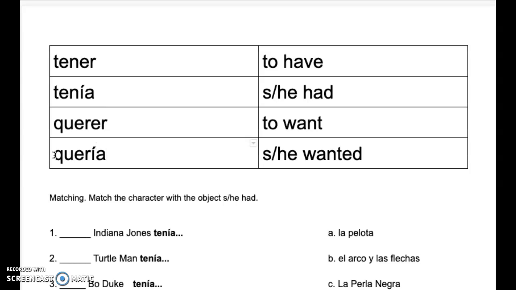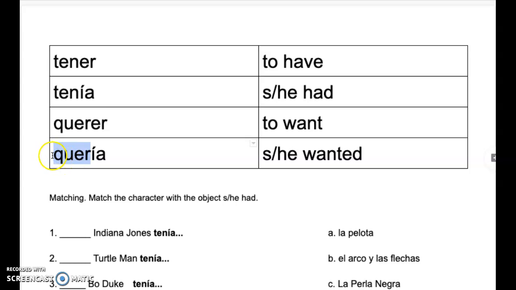So it's got a similar ending, quería to tenía. And you see that this root part stays the same from the infinitive form, the unconjugated form, to the conjugated form.